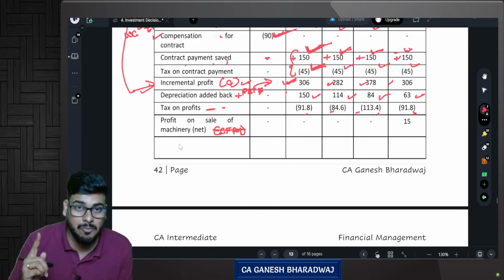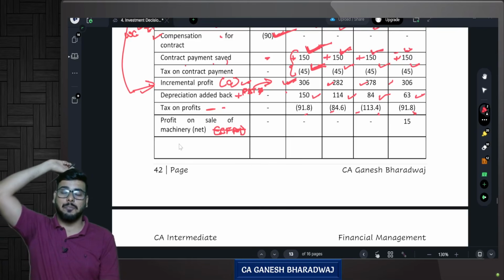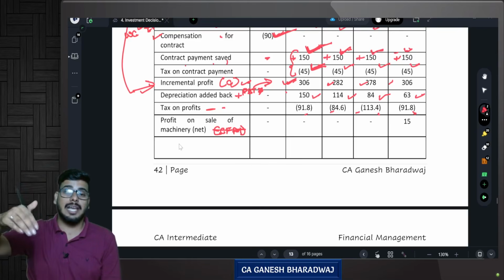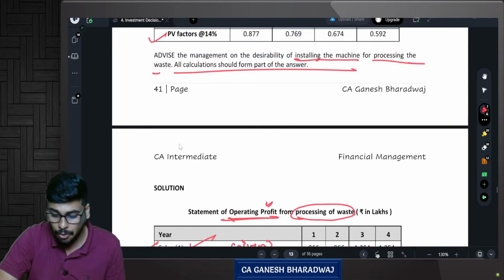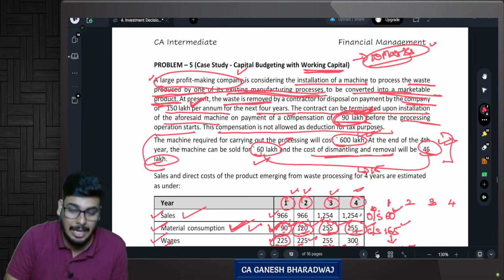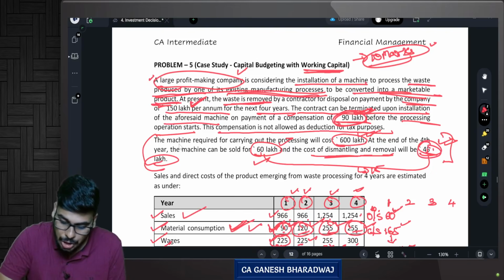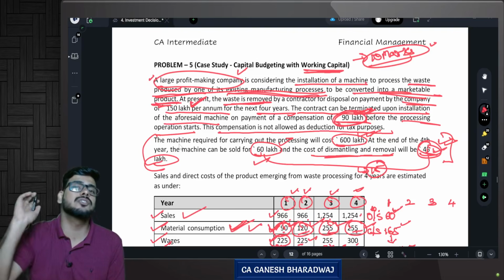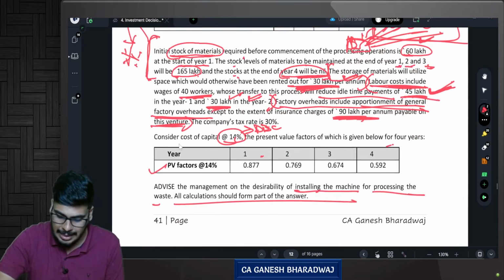Now, one more thing that we need to consider here is what? At the end of the life of the project, we are able to sell this machine. Correct? How much are you able to sell this machine for? They had given the data. What is it that they had given? 60 lakhs is the value at which they have sold. Yes, but wait. For you to sell this, you should incur some dismantling cost of 45 lakhs. So 60 minus 45 gives you 15. So the net cash inflow is only going to be 15 lakhs. Are you clear with this?